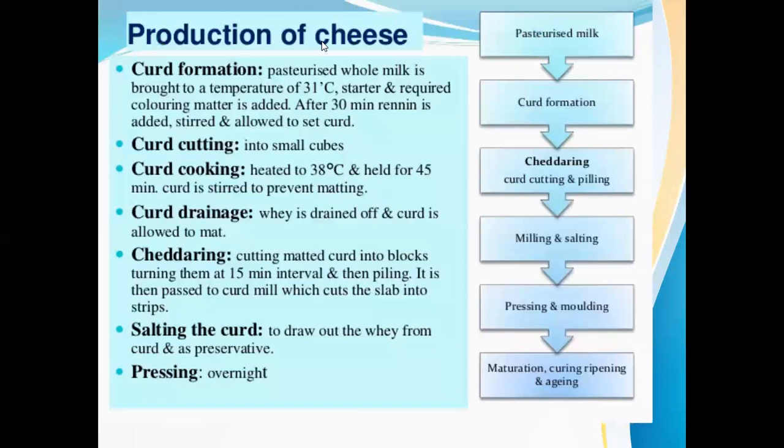Now coming to the production of cheese. Here, first we have to see curd formation. First we have to take the pasteurized milk, right? And then we have to go for curd formation. Curd, we know very well: this pasteurized milk is brought to a temperature of 31 degrees centigrade, and a starter and required coloring matter is added.